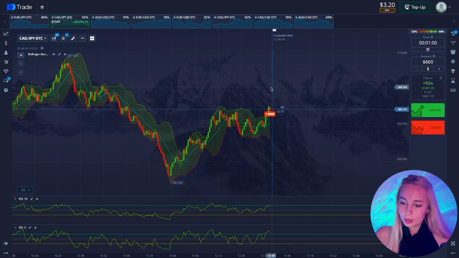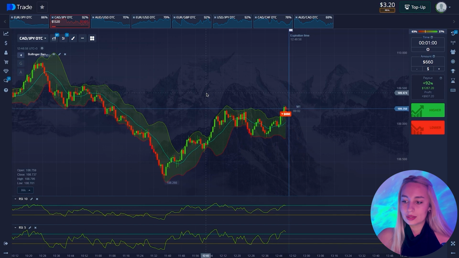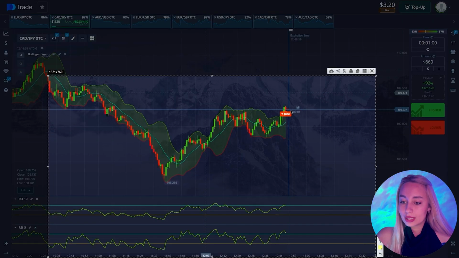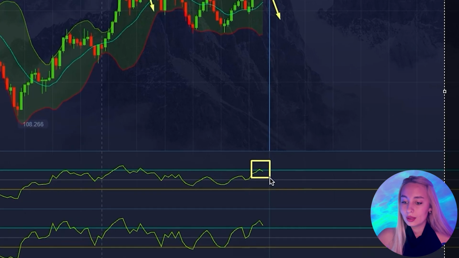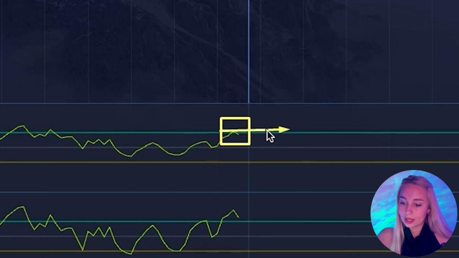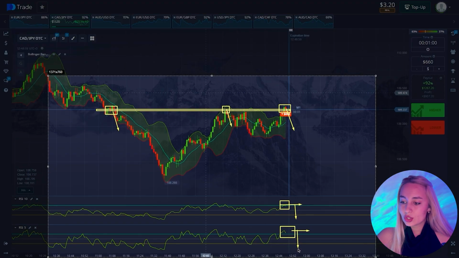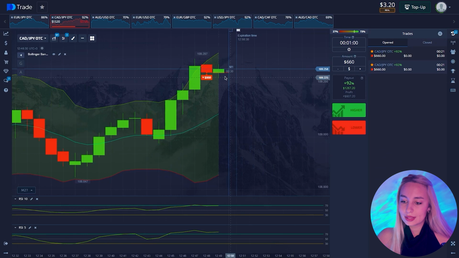However, I will open two trades for a short. There's a strong resistance area at this price level. We can see the momentum has shifted downwards. The upper moving average was touched, and the RSI oscillators exceeded the overbought area. So, same entry point, same principle. Let's wait and see the results.